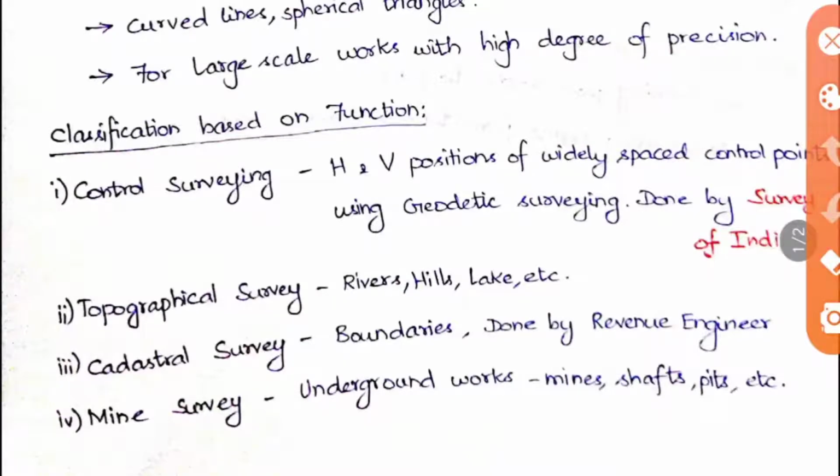And then the second one is topographic survey. Topographic itself we know refers to the geological features of the land. Here the rivers, hills, lakes and these features are plotted and studied. This is what is called topographical survey. And the third one is cadastral survey. Here the boundaries are mainly considered. This survey is normally done by the revenue engineers to plot the boundaries of any area. And then the mine survey. Mine means it's underground. For underground works like mines, shafts, when you excavate pits and all, you have to go for this mine survey.